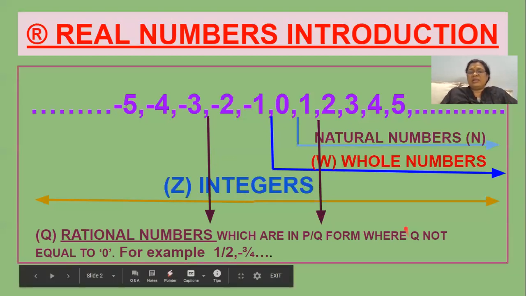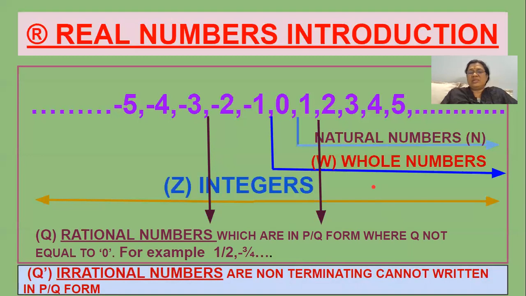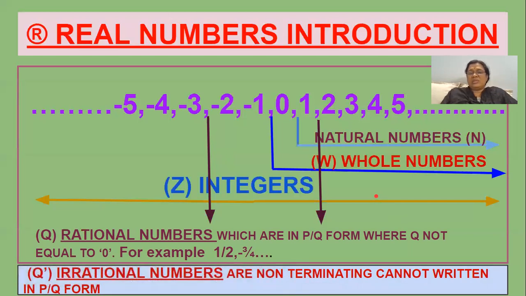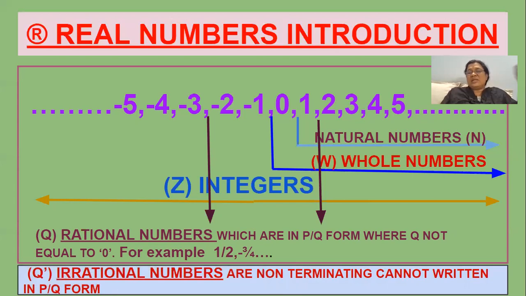And other than these numbers, there are some numbers which do not come under this category, but they are also real numbers. These numbers are irrational numbers. These irrational numbers cannot be denoted in the form of P by Q. They are not terminating and not recurring.